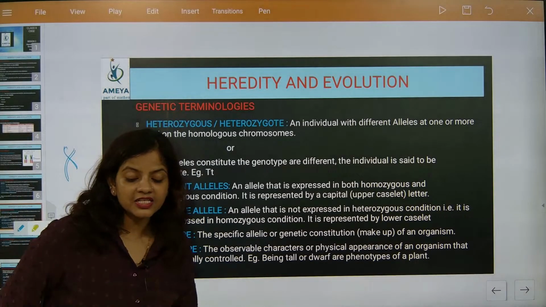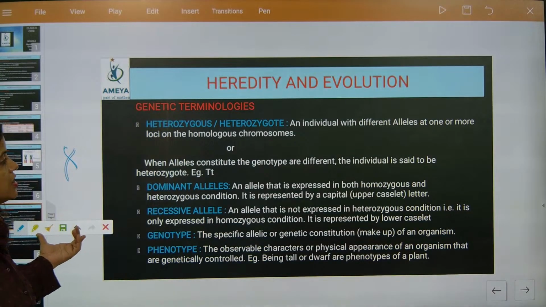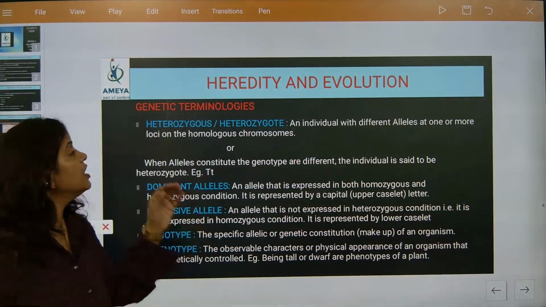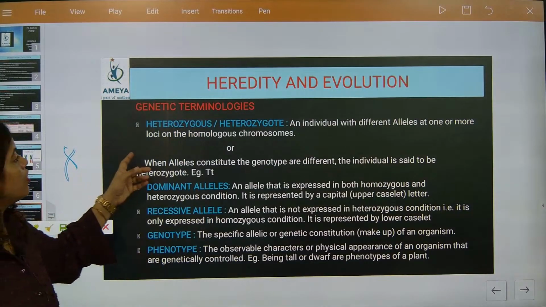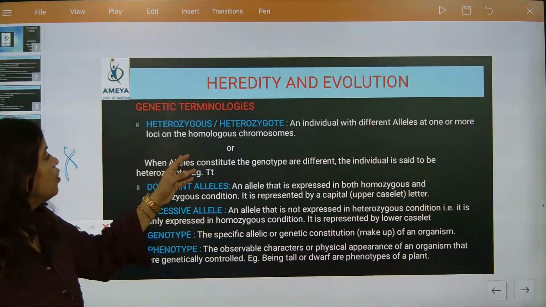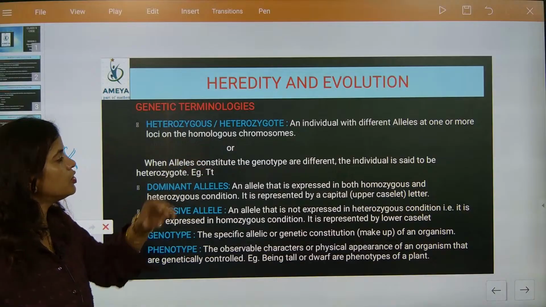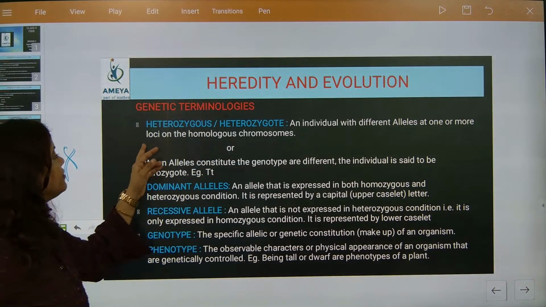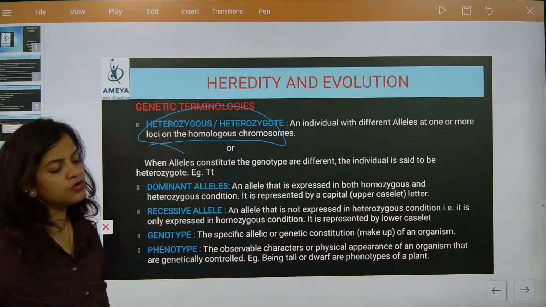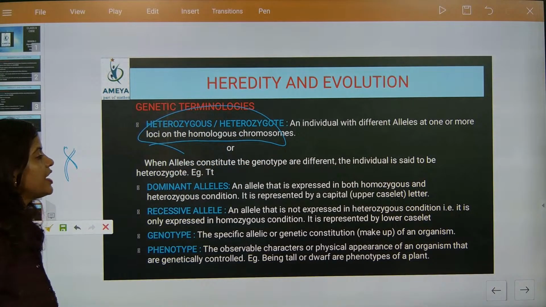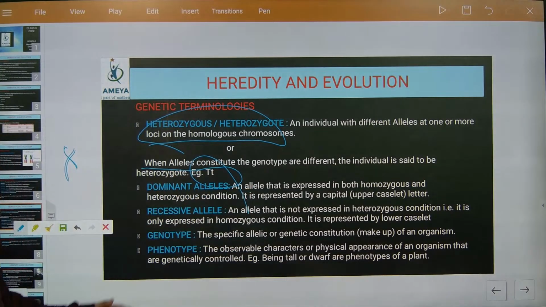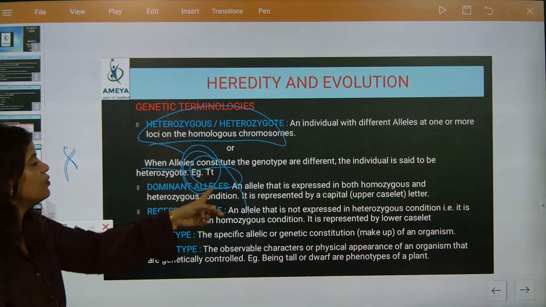So that is considered as what, beta? An individual with different alleles at one or more loci on the homologous chromosomes. Understood? So the pattern will be different on homologous chromosomes. Then it will be coming under heterozygous and heterozygote. So when the alleles are like this, beta, T and t, this is not the same, this is different. This T and T is not the same, but these are homozygote.